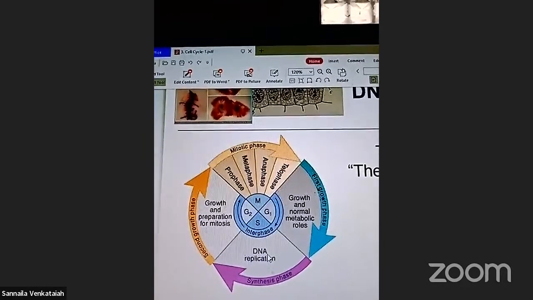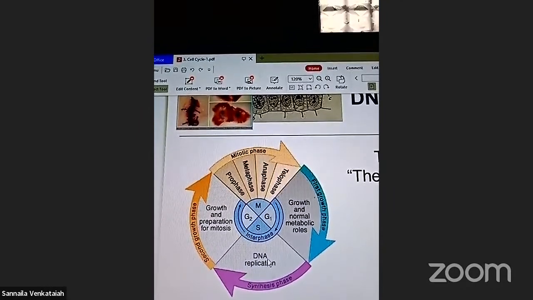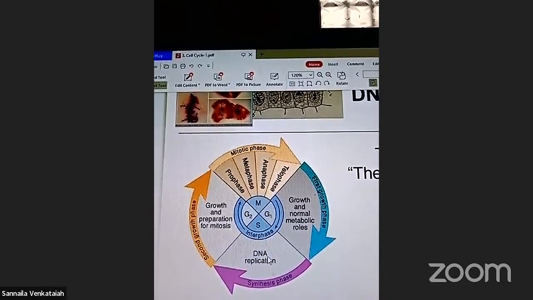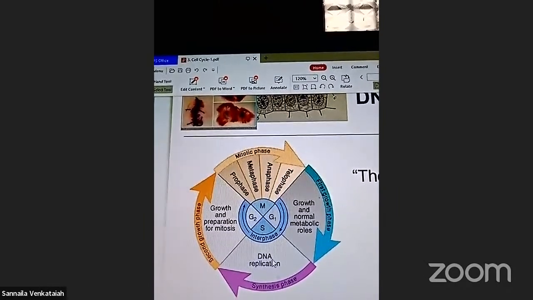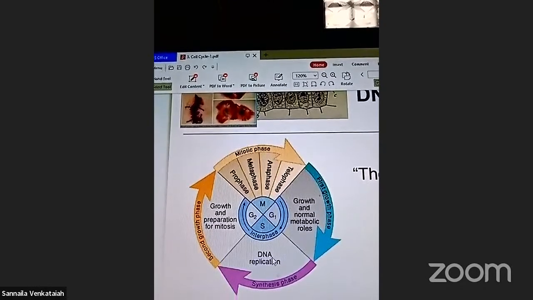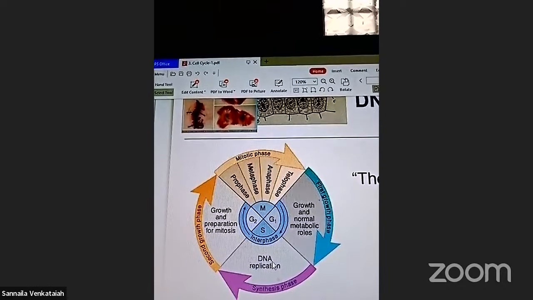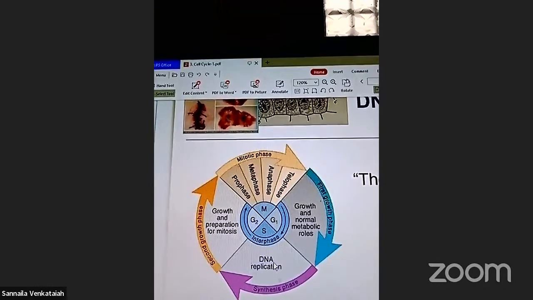In the cell cycle, cell division is mainly the mitotic phase or meiosis phase. The mitotic phase has prophase, metaphase, anaphase, telophase, right? G1 phase means growth and normal metabolic roles. G2 phase means growth and preparation for the mitotic phase. And as well as the replication of DNA, the synthesis phase, right?